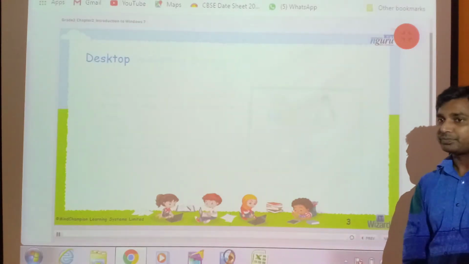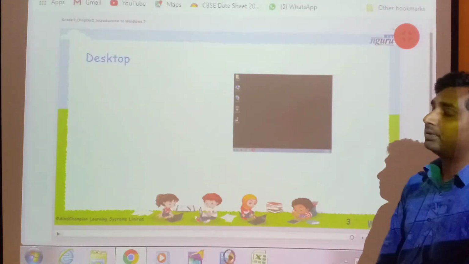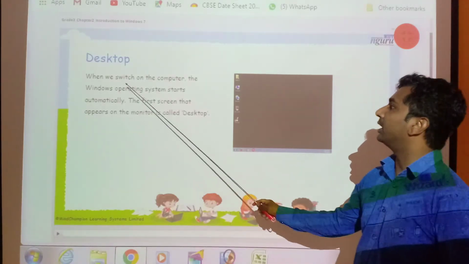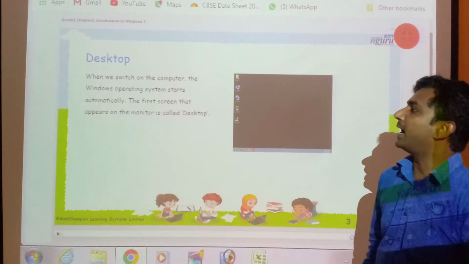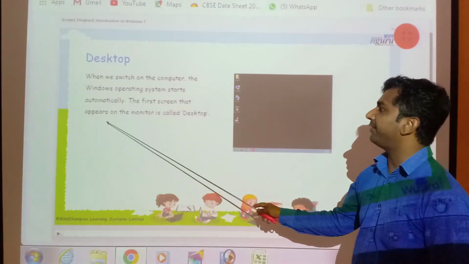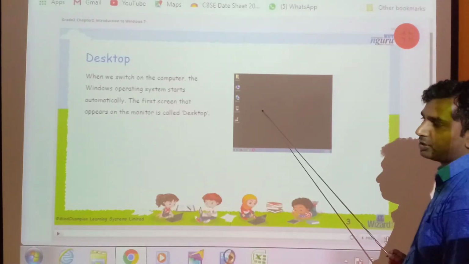Okay, now we will learn desktop. When we switch on the computer, the Windows operating system starts automatically. The first screen that appears on the monitor is called desktop. This is desktop.